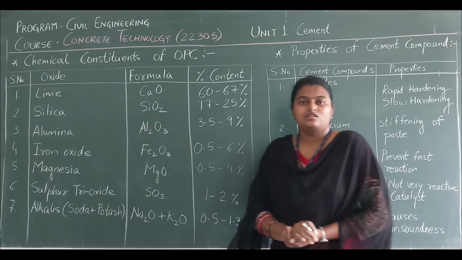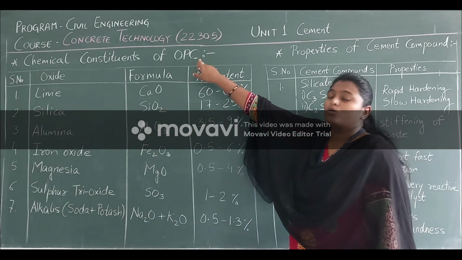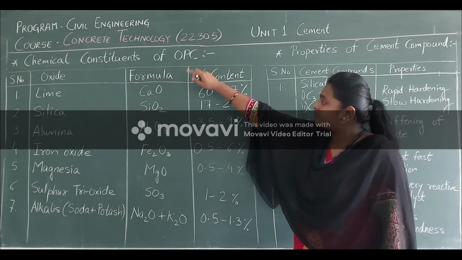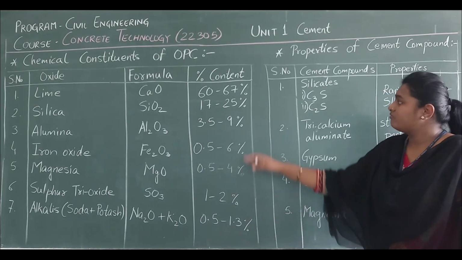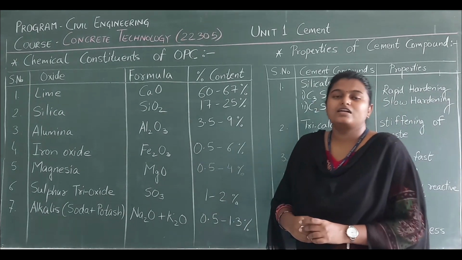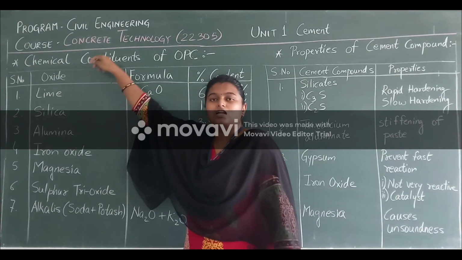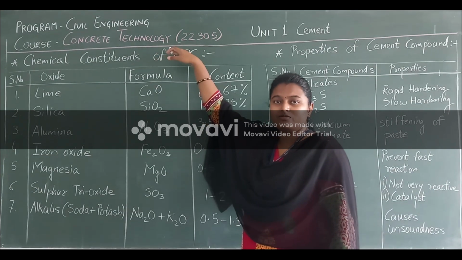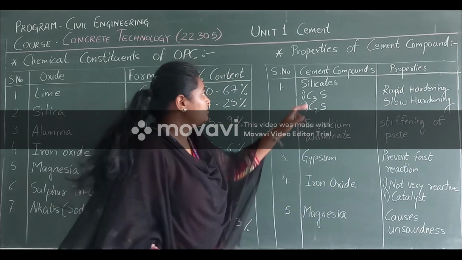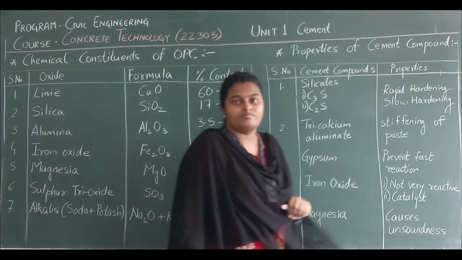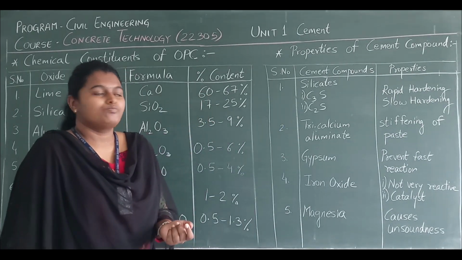Now in this table we have seen 7 different types of chemical compounds that OPC, ordinary Portland cement, contains, their respective chemical formula and their respective percentage. When we combine all these, we will get 100% compounds. Now after seeing chemical components or constituents of OPC, we will move to properties of cement compounds. In this you can see we have represented the data in a tabular form.